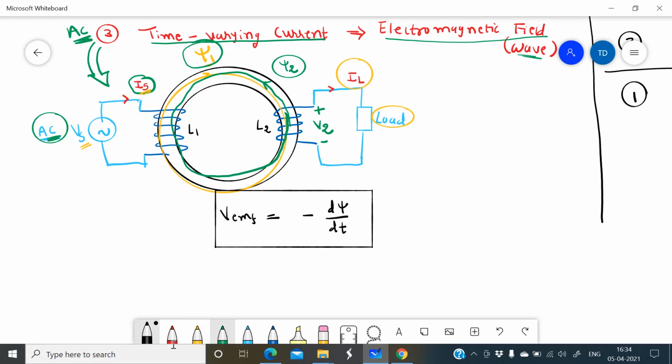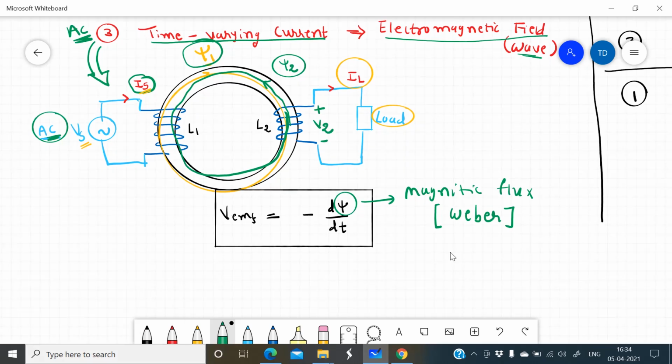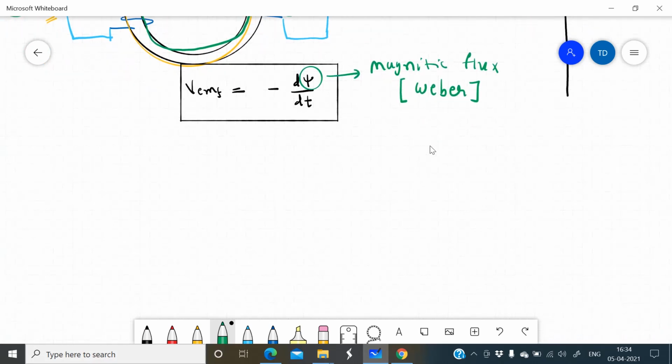Here psi is nothing but magnetic flux. And as we know, the unit of magnetic flux is Weber. Weber is the unit of magnetic flux. And this one is called EMF, or you can say it's a potential. You can call it a potential also.